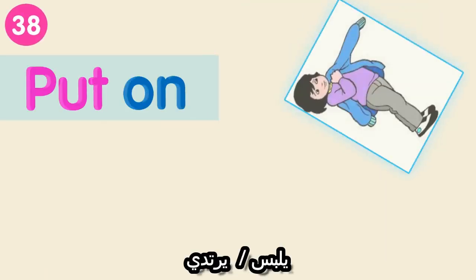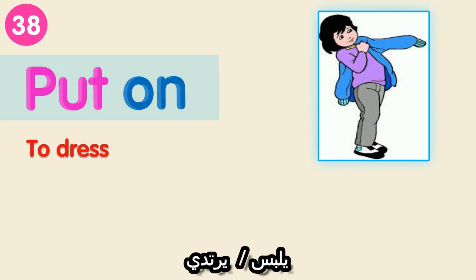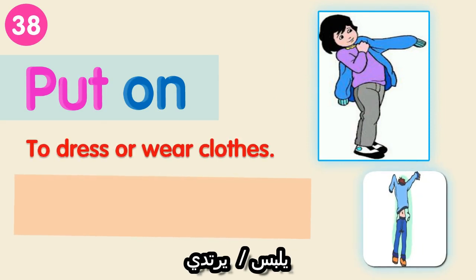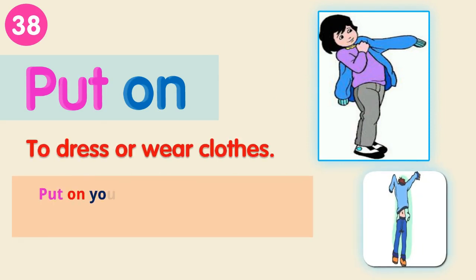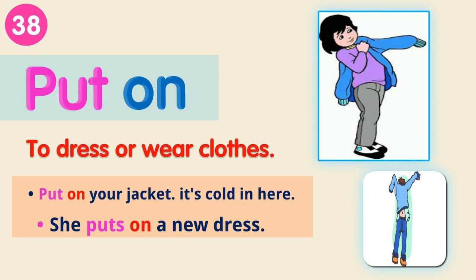Put on. Put on means to dress or wear clothes. Examples: put on your jacket. It's cold in here. She puts on a new dress.